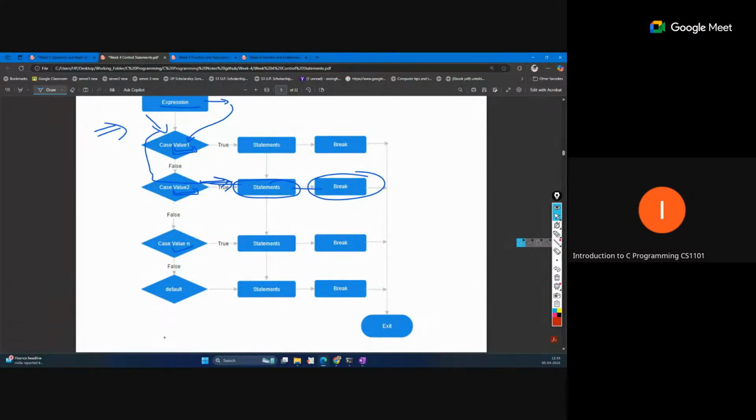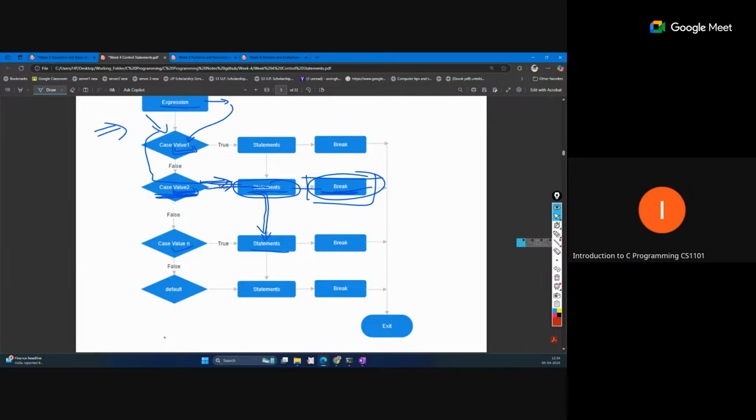If you want to stop the execution only for this case value, we have to put a break statement. Otherwise, what will happen if this break statement is not there? The flow will move like this. Suppose the case value is matched, and from this point the statement will be executed. If break is not there, the flow will continue like this.